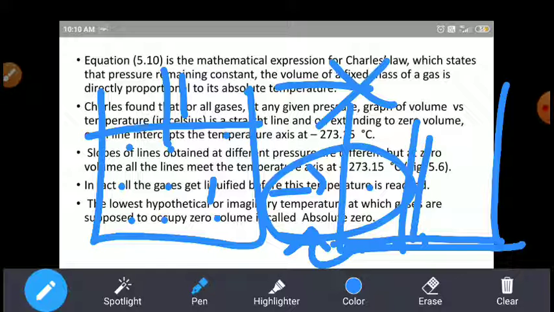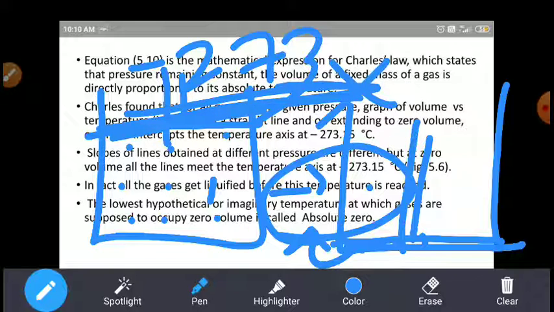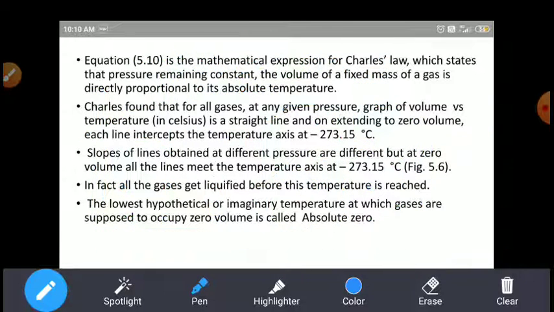Gas particles have a definite minimum volume, so the volume never reaches 0. Students, this is the concept explained based on 273. It is hypothetical and not practically proved.